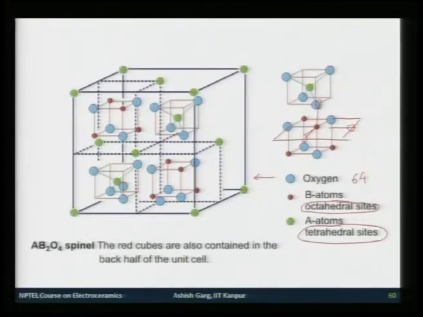And in case of inverse spinel, these red ones would be half B and A, and this would be half of B, meaning 50% B. So, let me just modify this a little bit.